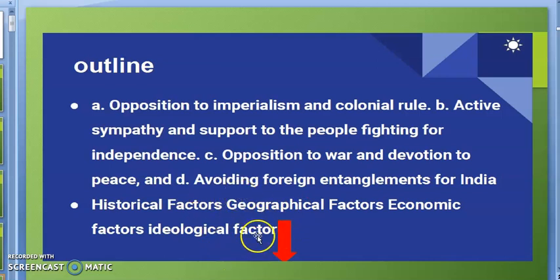Students, you must know that each and every country, when it starts its foreign policy, its first main objective is always the interest of the country.